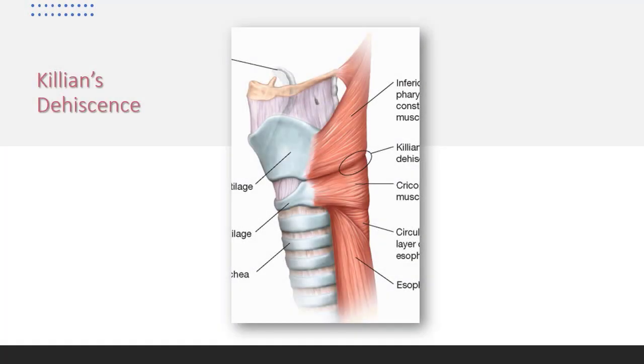Killian's dehiscence. This picture shows the inferior constrictor and its two parts. This is thyropharyngeus and this is cricopharyngeus, going away from thyroid cartilage and cricoid cartilage. So there is a gap between these two muscles. The asynchronous contraction of thyropharyngeus and cricopharyngeus can lead to herniation of mucous membrane outside.